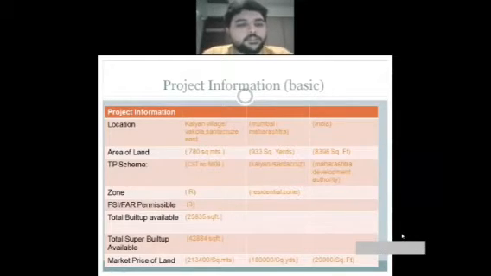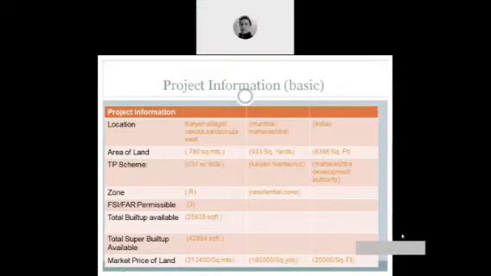The location is Kalyan Village, Wakola, Santa Cruz East, Mumbai. The area of the land is 780 square meters, which is 933 square yards and 8,396 square feet. TP schemes are not there in Maharashtra, so there is something called a CST number, which is 5609. Then some more details: Kalyan, Santa Cruz and Maharashtra Development Authority.